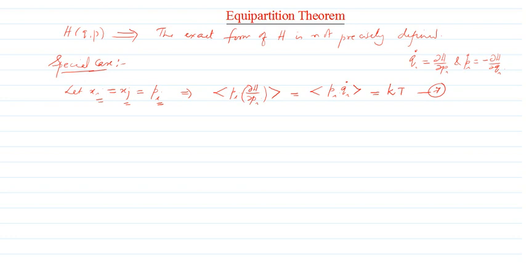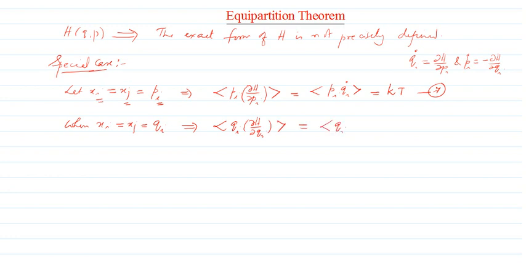Now similarly, when xi is equal to xj, these are special cases, equal to say qi, some value of coordinate. So what will this be? The left side of the generalized equipartition theorem gives qi times ∂H/∂qi.